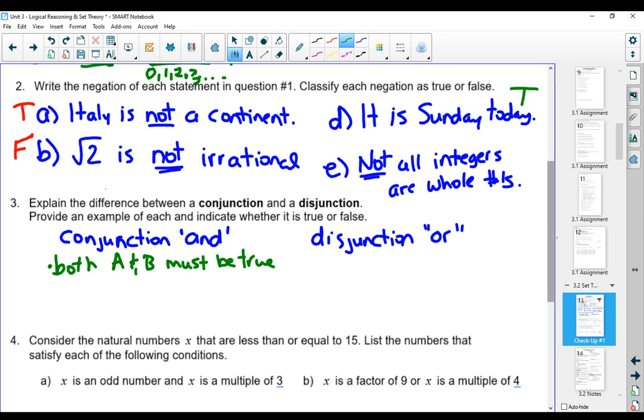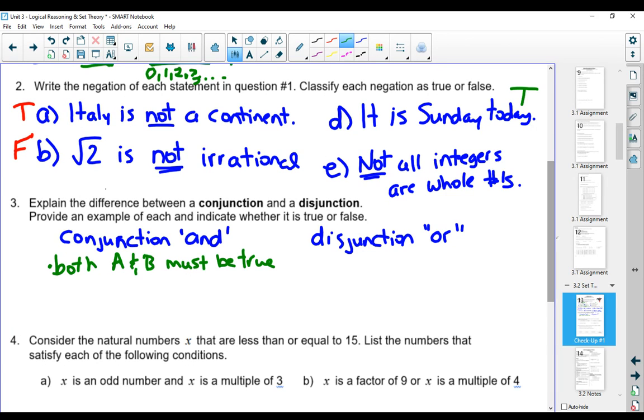And so an example, it says to provide an example, one that I had was it is winter and it is Sunday. Well, it is winter and it is Sunday, so that would be a true statement for me. Italy is a country and baseball is a sport. That would also be a true statement. But if I said it is summer and it is Sunday, one of those statements is false, so then the entire statement would be false.